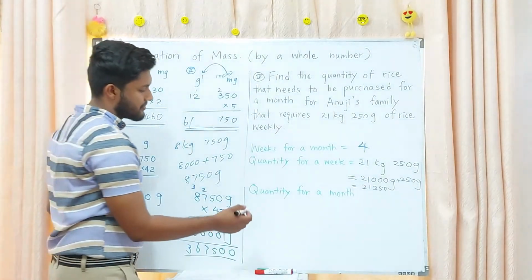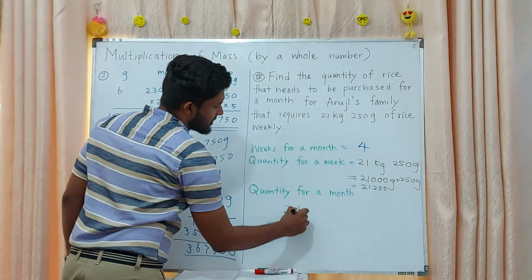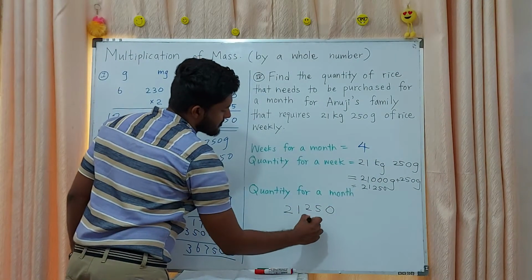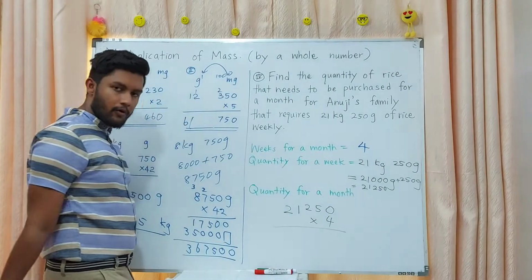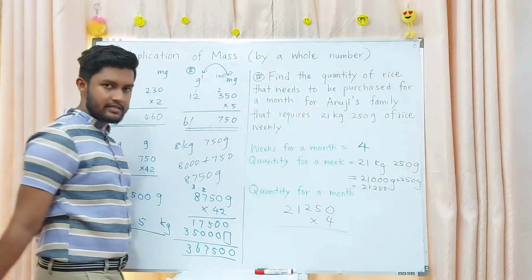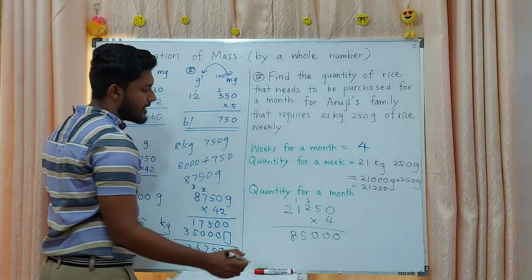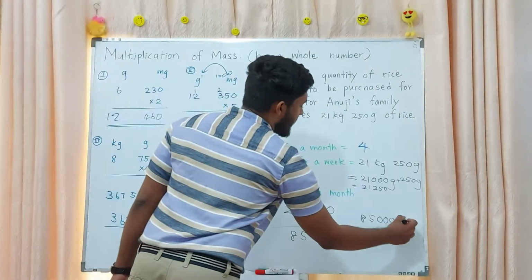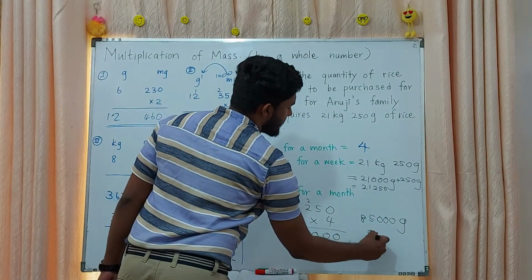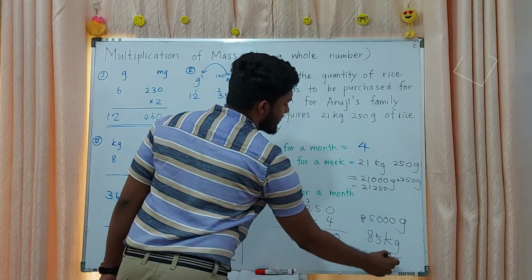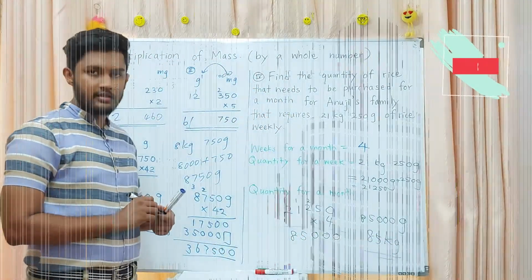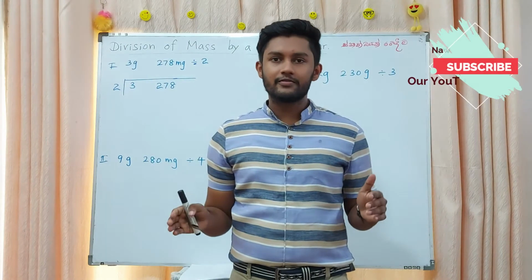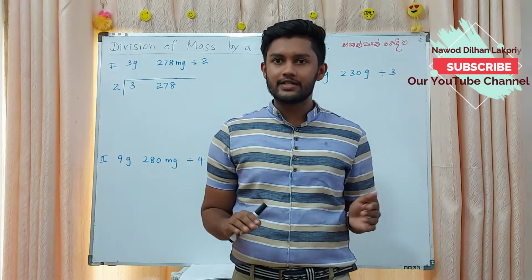To find the quantity needed for a month, 21,250 have to multiply by 4. That means there are 4 weeks, right? And this is the answer. 85,000 grams. That means 85 kilograms they need for a month. Then of course we are learning about the division of mass.